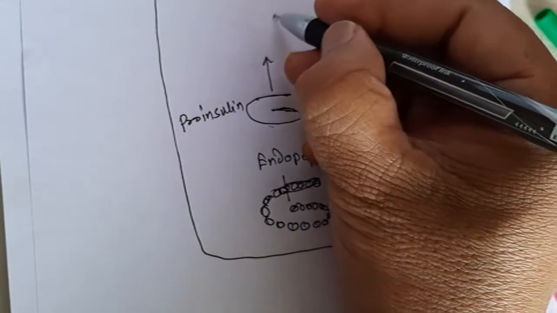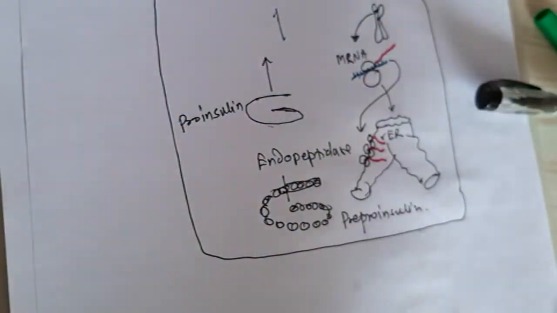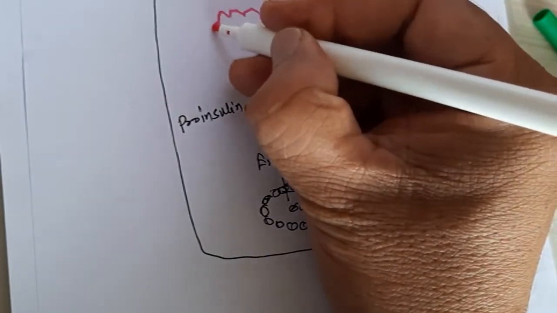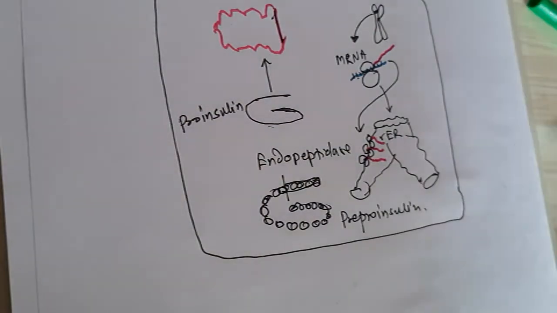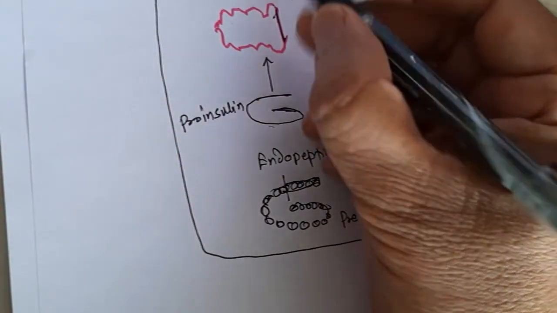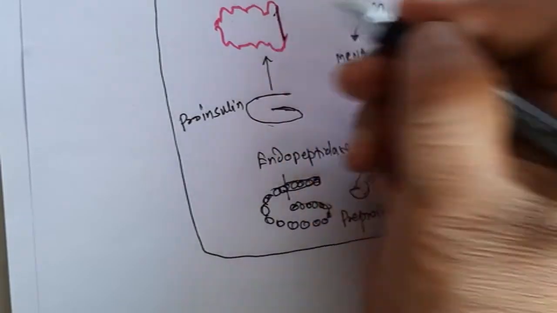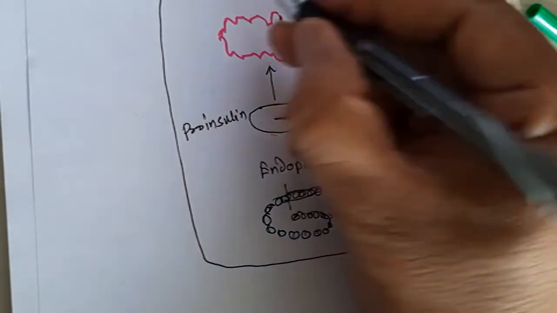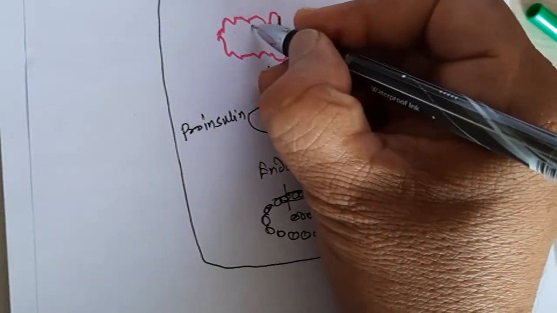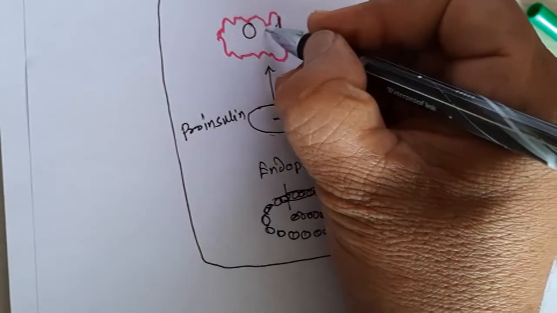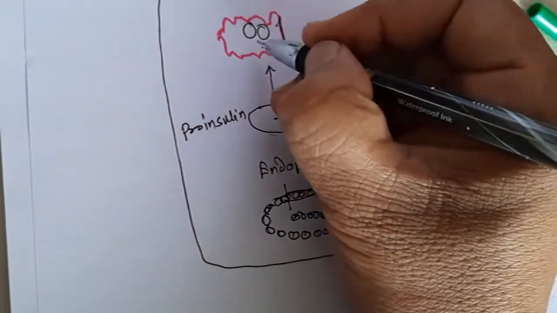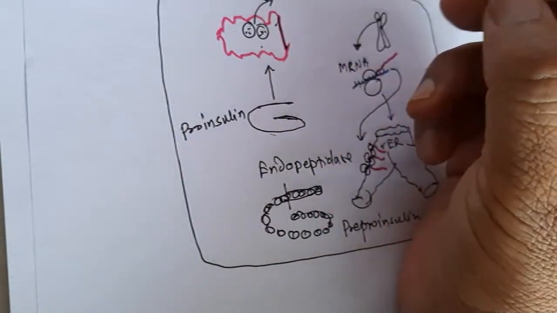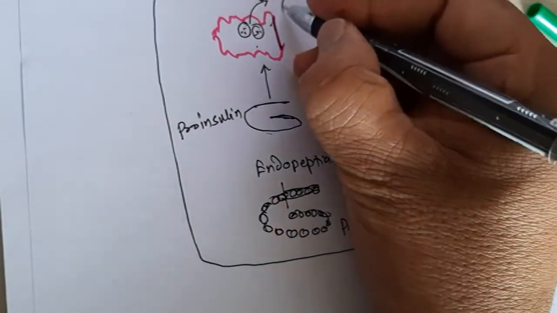In the Golgi apparatus, the proinsulin undergoes further polishing, or further modification, and it is packed in the vesicle. These vesicles are called the secretory vesicles.